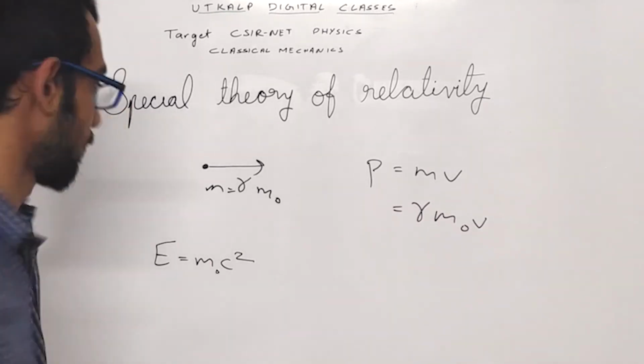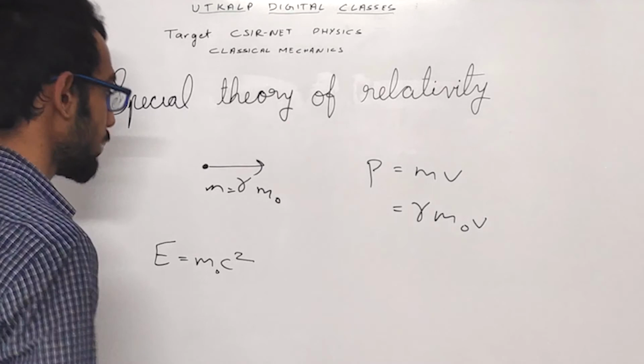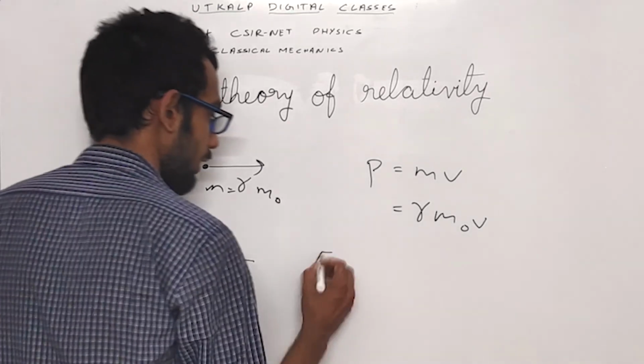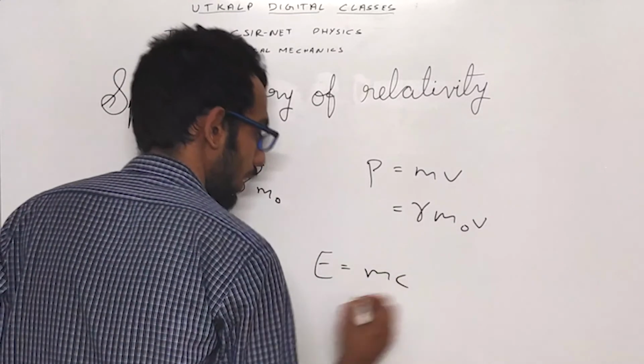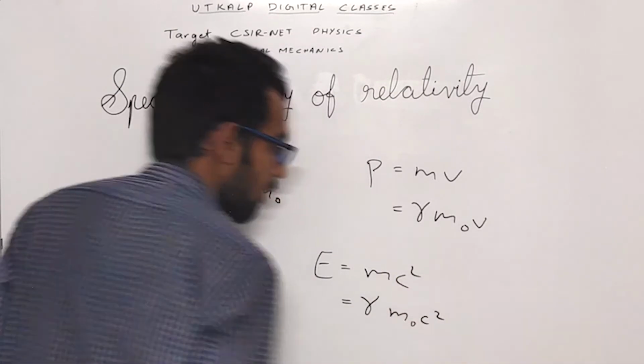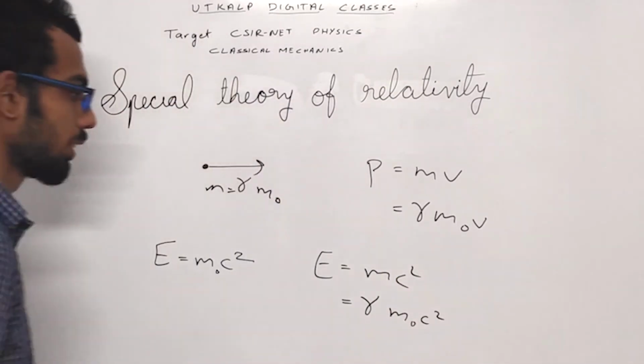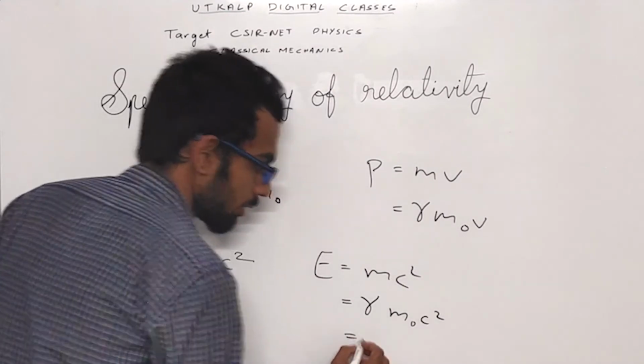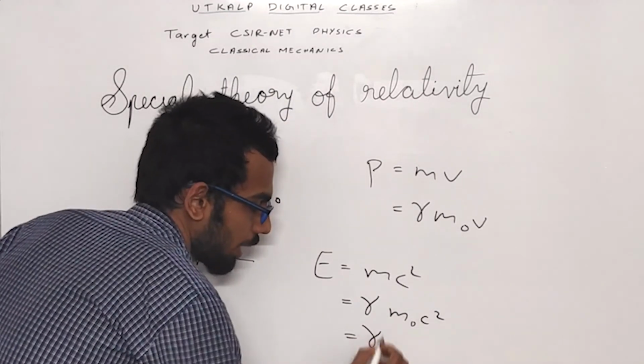But when it is moving, E equals mc square, which equals gamma into m0 c square.